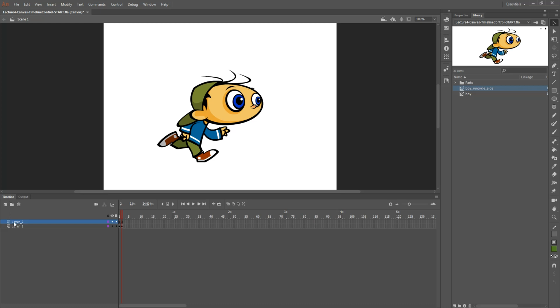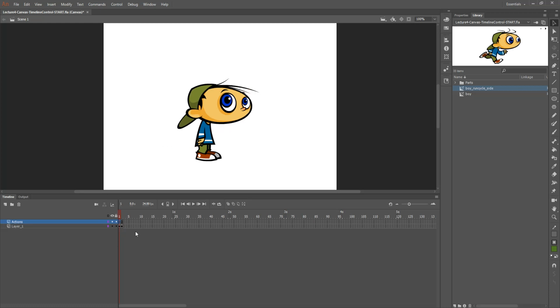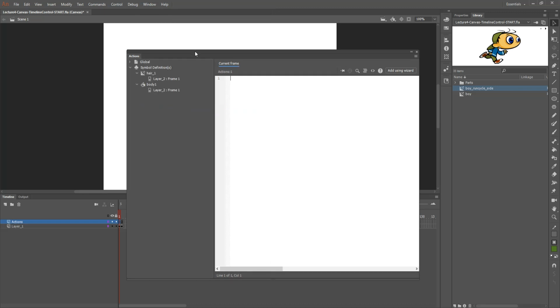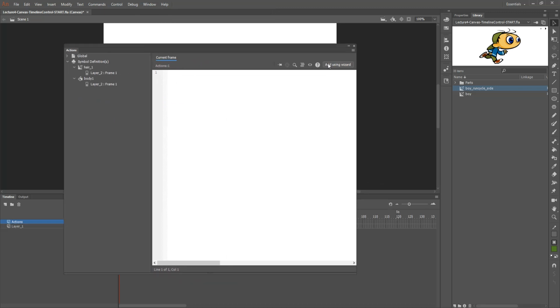So I'll create a new layer. I'll rename it actions so that I know which layer contains my actions. I'll press on the first keyframe, and I'll go into either Window, Actions, or press F9 on your keyboard. Now, once that's open, we're going to be using the wizard to create the code. So the first thing I need to do is stop the playback head on the timeline from going back and forward. So I'm going to stop the entire movie.